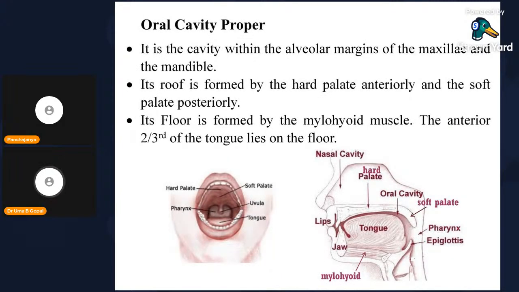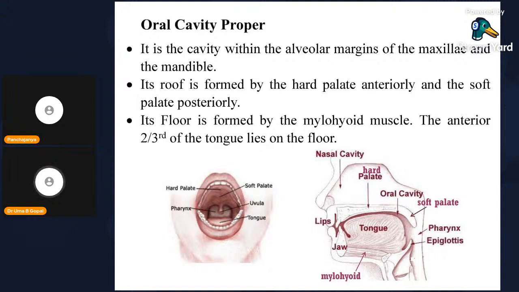The oral cavity proper is the cavity which is present within the teeth, between the upper jaw and lower jaw. Within the teeth, the proper oral region is called the oral cavity proper. It lies within the alveolar margins of the maxilla and mandible, which form sockets for the teeth. Its roof is formed by the hard palate. You can see here the roof.